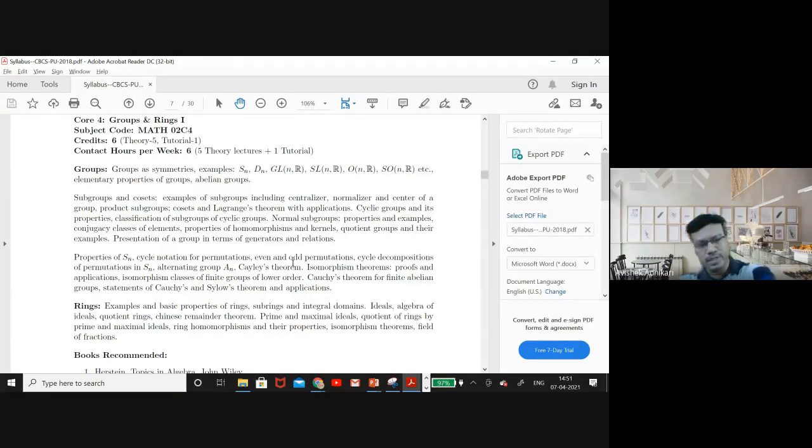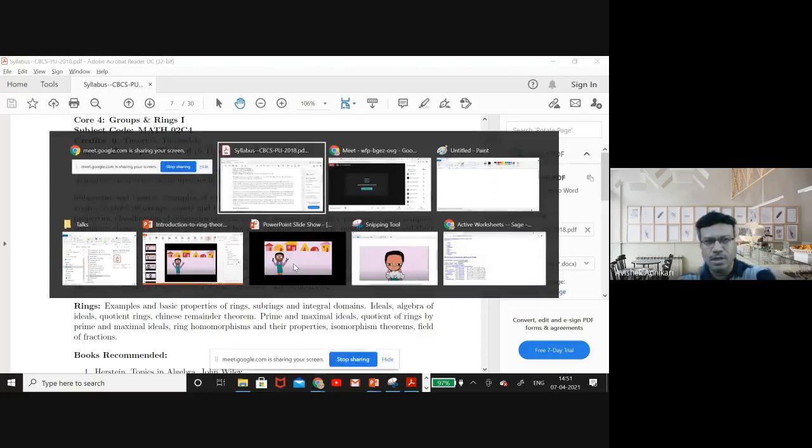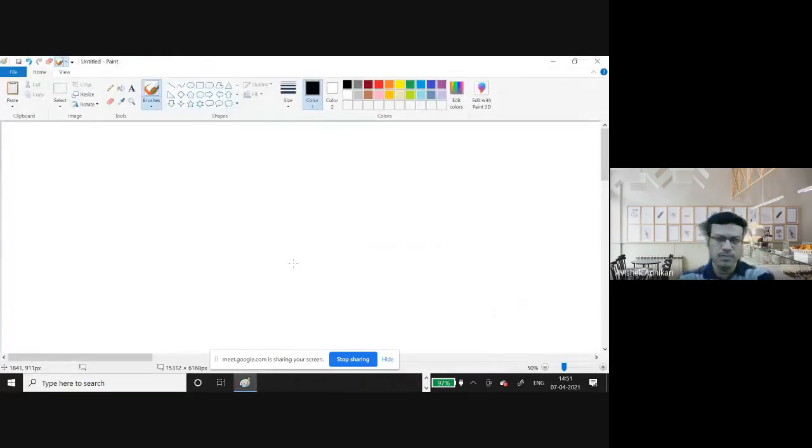So the first thing that comes to our mind is what is basically a group. If we go formally, then the term group: as you all know, for a group we should have a non-empty set G along with some binary composition.